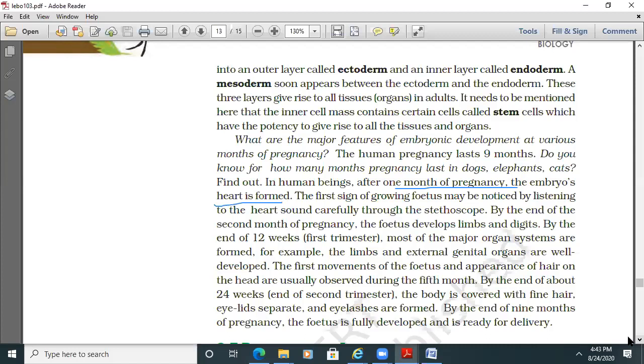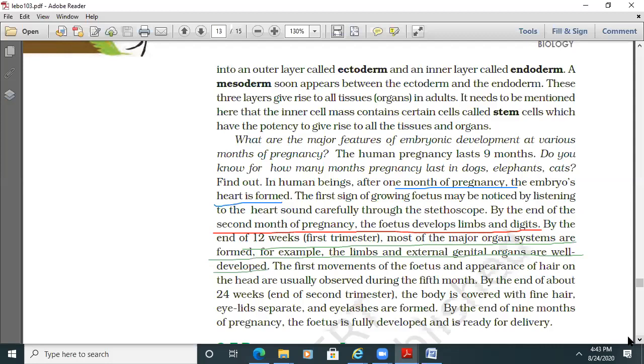The first sign of a growing fetus may be noticed by listening to the heart sound carefully through the stethoscope, which happens in the first month itself. By the end of the 2nd month of pregnancy, the fetus develops limbs and digits. By the end of 12 weeks, that means the first trimester, most of the major organ systems are formed, like limbs, and external genital organs are well developed.